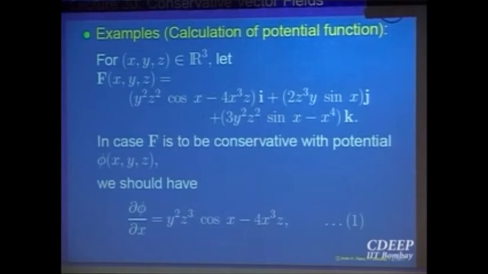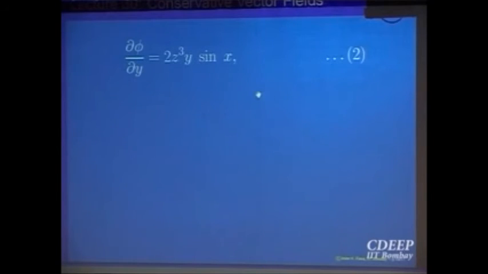So when I integrate, I will get a possible choice for phi: phi is equal to the integral of this thing plus, to be a general solution, a function which depends upon y and z, which as far as x is concerned is a constant. So a function of y and z. So let us integrate; this is the second equation, that is the third equation.